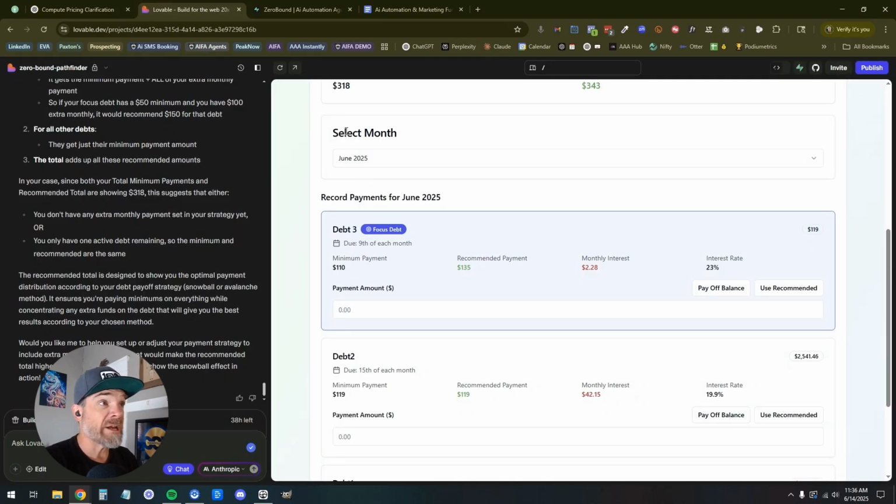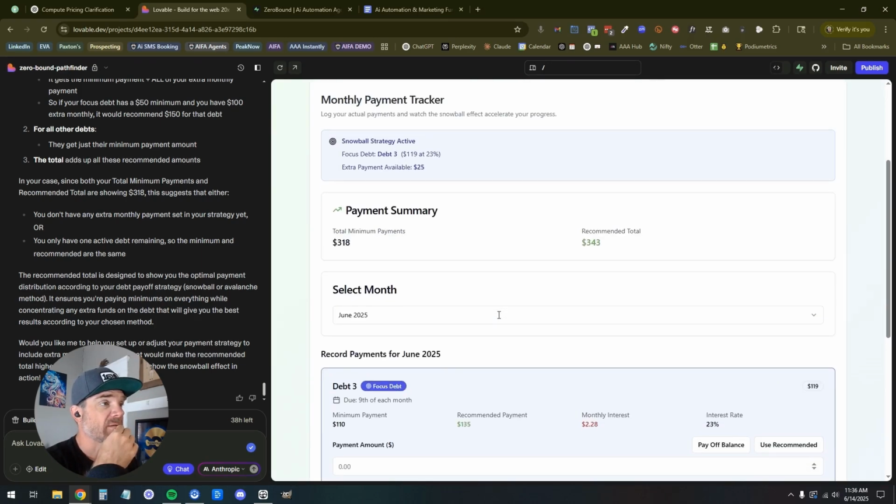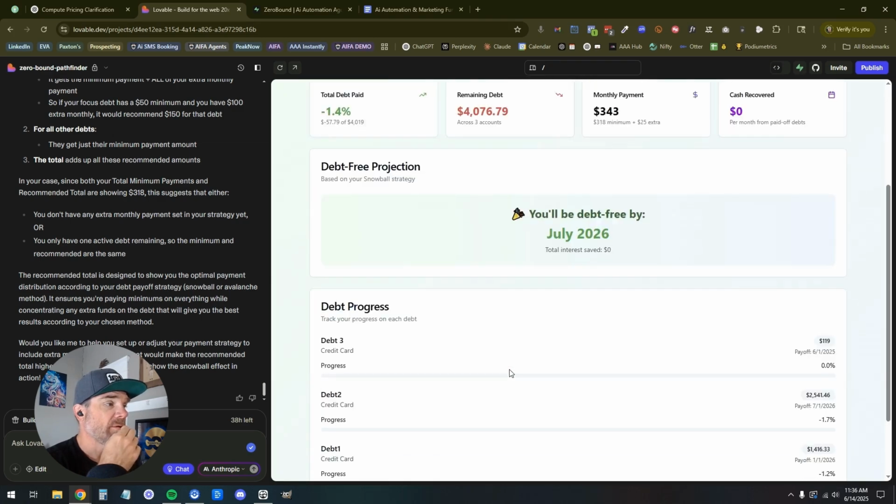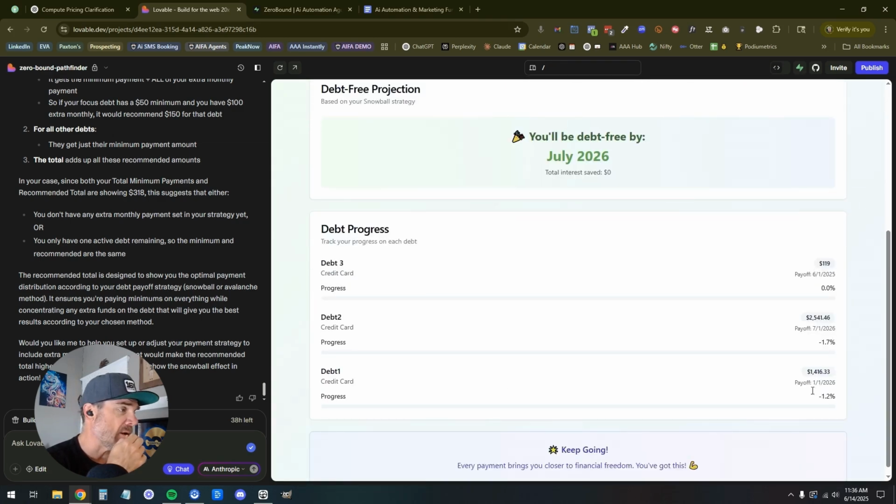The math looks like it's checking out, so that's fantastic. I got about 25 minutes to go on this. This is looking rad. So let's go ahead and go into dashboard. Debt 3, I got 0 progress. This is all looking good. Payoff 7/1/2026, 6/1/2025.